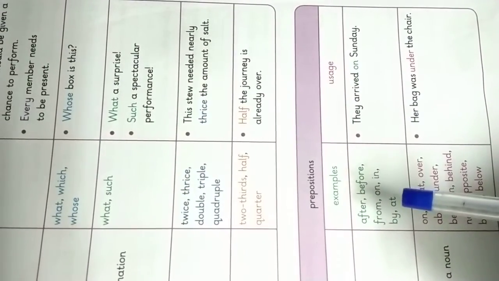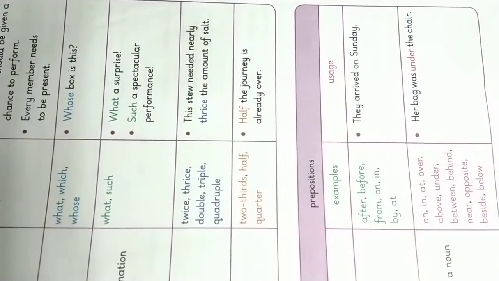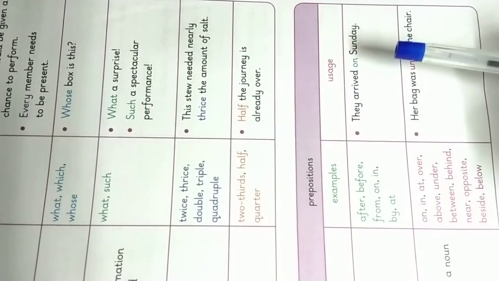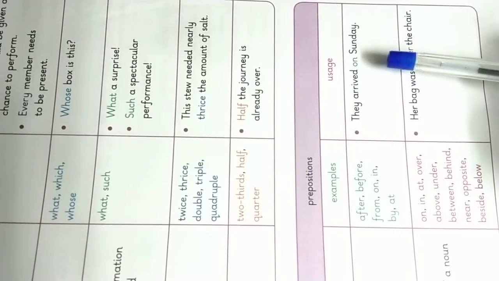Examples of preposition of time are after, before, from, on, in, by, at. They arrived on Sunday. What is on here? On is the preposition of time.